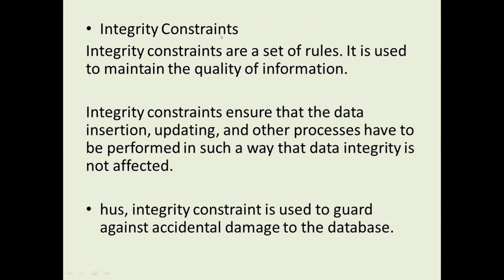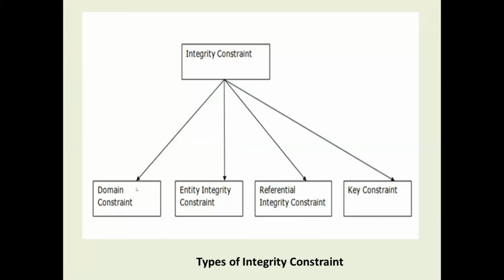So here, integrity constraints are used for inserting the correct data into the database. If you observe here, integrity constraints are a set of rules used to maintain the quality of information. Integrity constraints ensure that data insertion, updating, and other processes are performed in such a way that data integrity is not affected. Even though we are performing any type of operation in the database, once we assign the integrity, data integrity is not affected. Integrity constraints are used to guard against accidental damage to the database. With these types of constraints, we can consider them as integrity constraints.